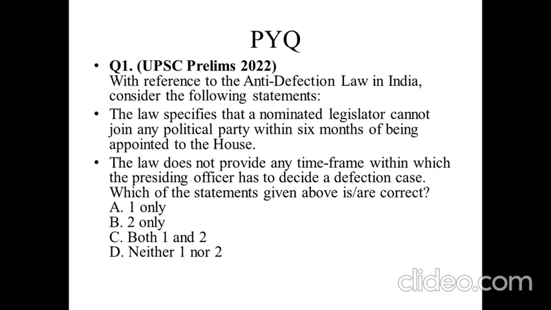Certain questions have been asked in previous years. UPSC Prelims 2022: with reference to the anti-defection law in India, consider the following statements. The law specifies that a nominated legislator cannot join any political party within 6 months of being appointed to the House. Second, the law does not provide any time frame within which the presiding officer has to decide a defection case. Which of the statements given are correct? Kindly give your answers in the comment section.